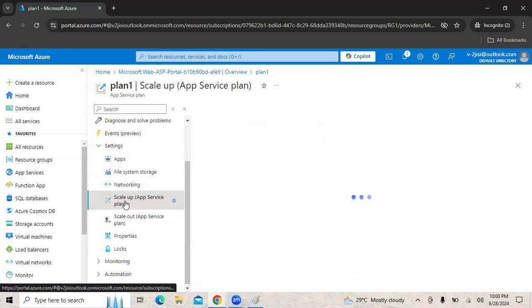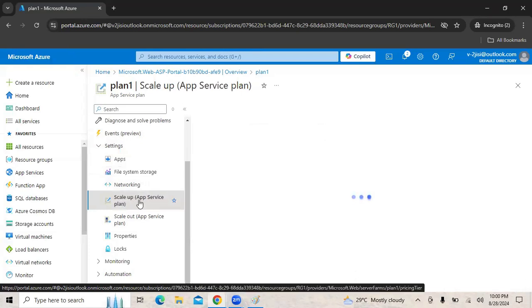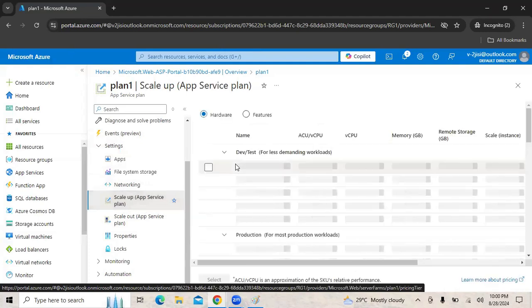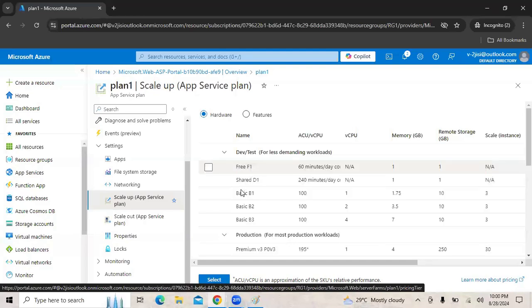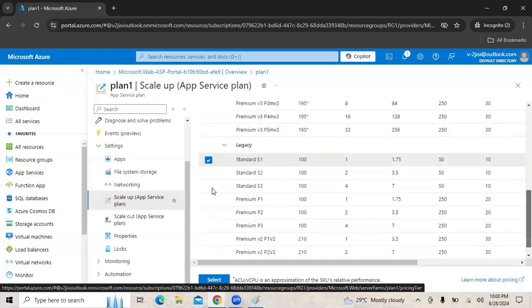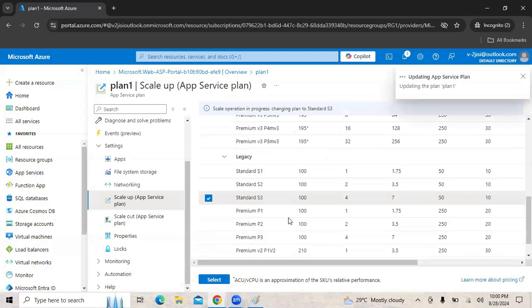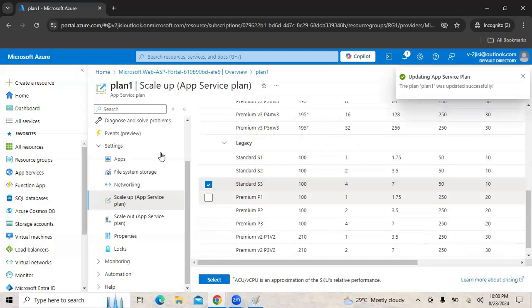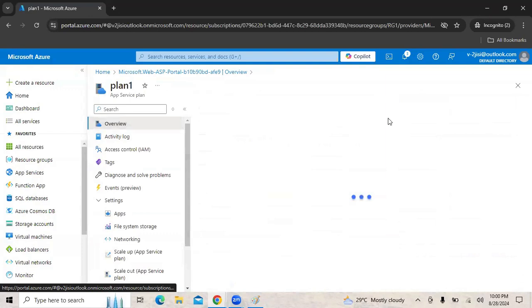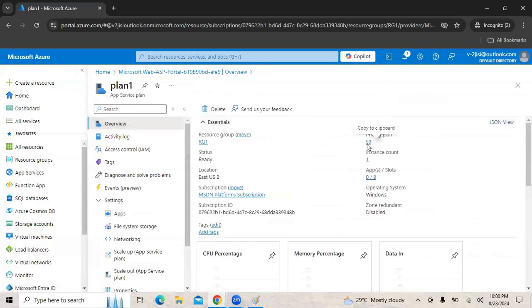Then here we have an option called scale up. See, what is scale up? Let's say right now we are running in standard tier. In standard, we are running in S1 tier. If we want to handle more traffic, we can jump from S1 to S3. So we can remain in the same tier and we can even go from S1 to S3. So I'm changing the size of the instances. Now if you go to overview, we will find out we are running one instance, but the instance size is S3, which has got more capabilities.